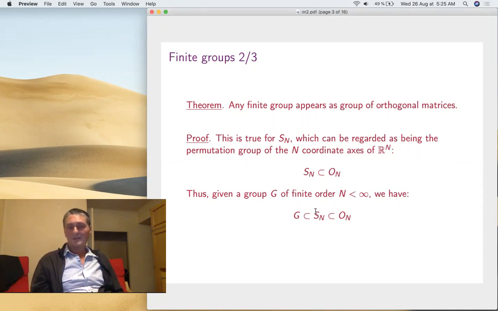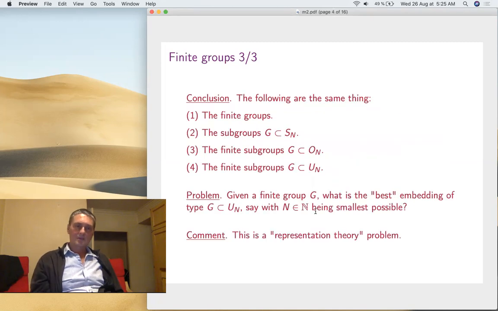So Sn is inside On, and now since we already know that G is inside Sn, if G has n elements, let's run the embedding. So G embeds into On. So it's the conclusion of all this, that the finite groups are the same thing as the subgroups of Sn, and n varies, of course, and the finite subgroups of On and the finite subgroups of Un. So all these n's, they vary, of course.